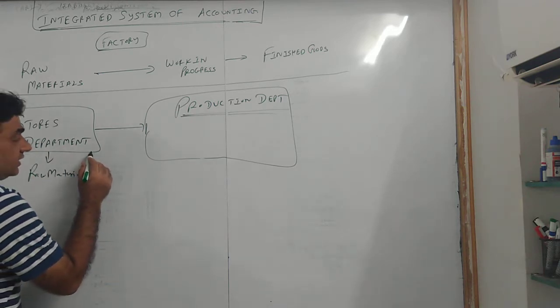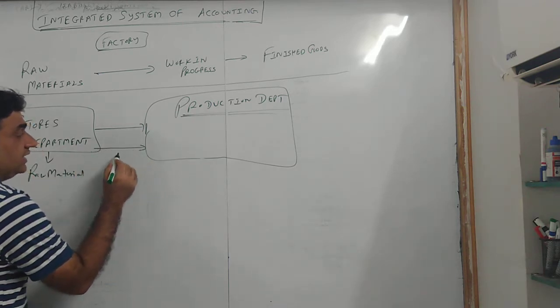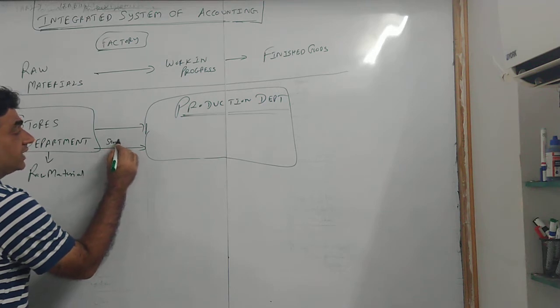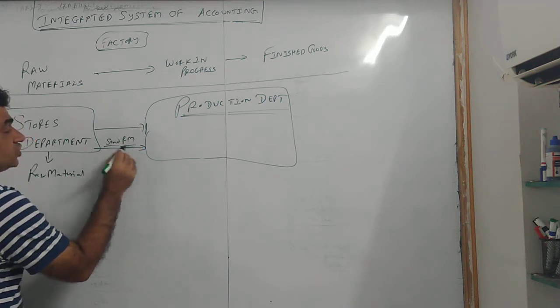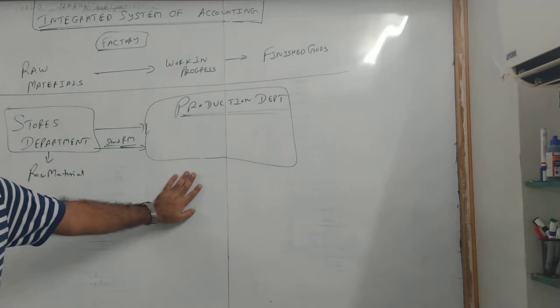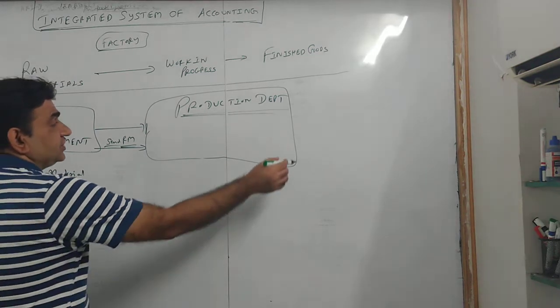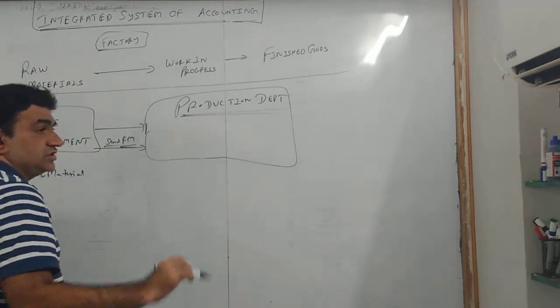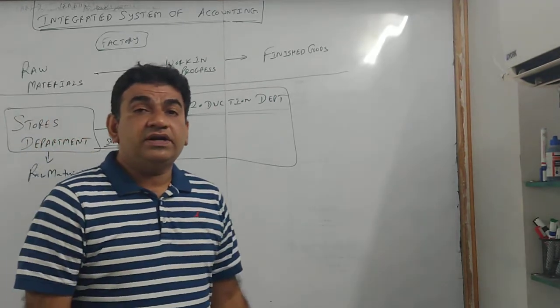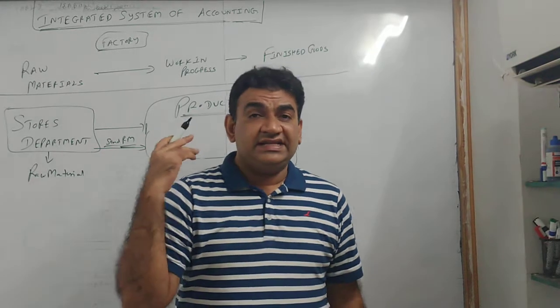Store department will then send the raw material to production department. Production department will produce goods. Now what happens when you produce goods? You just can't produce like that, na?